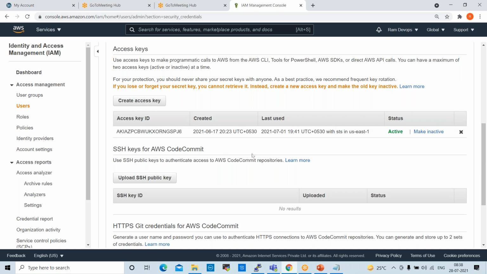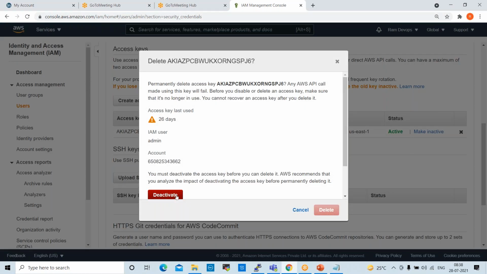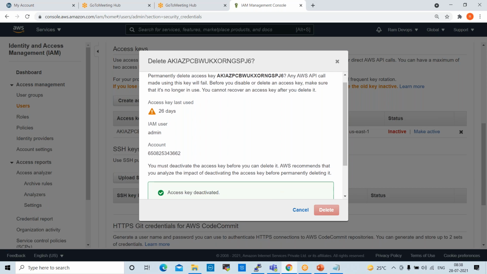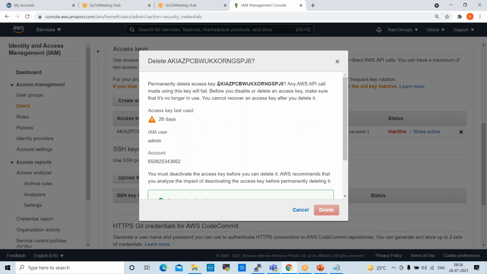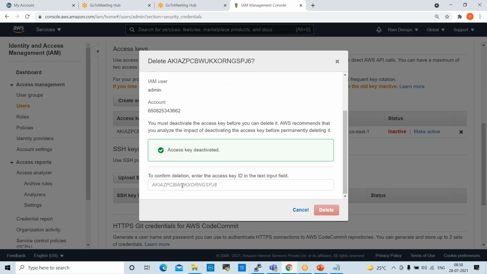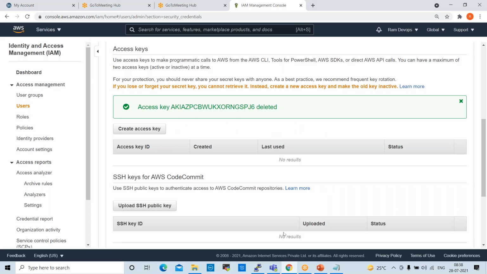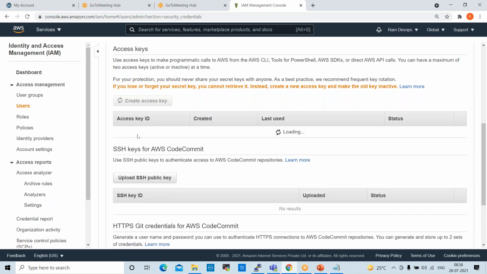Already one access key is there. I want to remove this first. I don't want to use this. Remove this. Now I want to create a new key. Click on create access key.